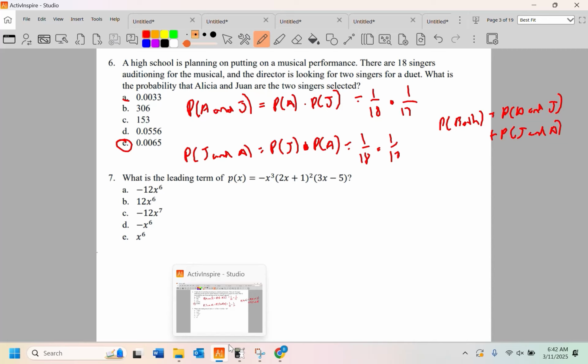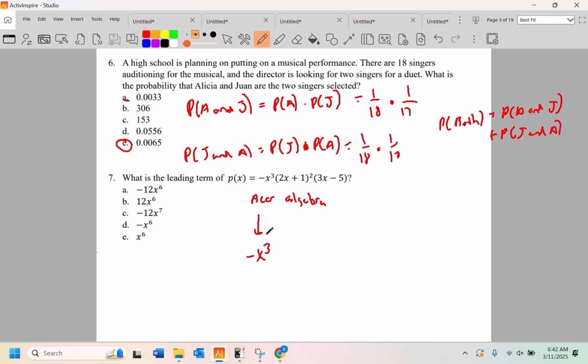What is the leading term of P of x equals negative x cubed plus 2x plus 1, squared, times 3x minus 5? There's a lot of ways of doing this. If a kid understands end behavior, there's a lot they can do. Let me say that. But what we're going to do is some of what I call near algebra. It's not correct, but it works. Each one of these factors can kind of come up with something. This factor generates a negative x cubed.